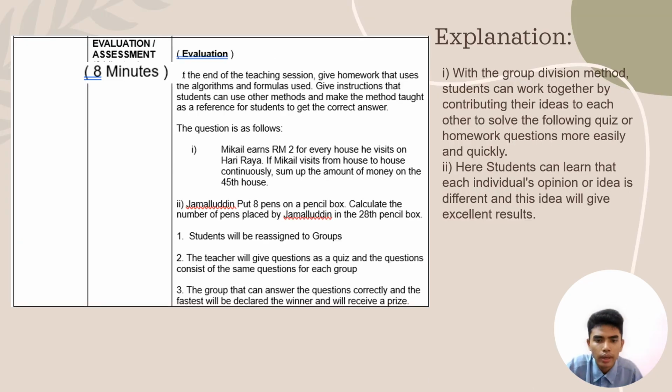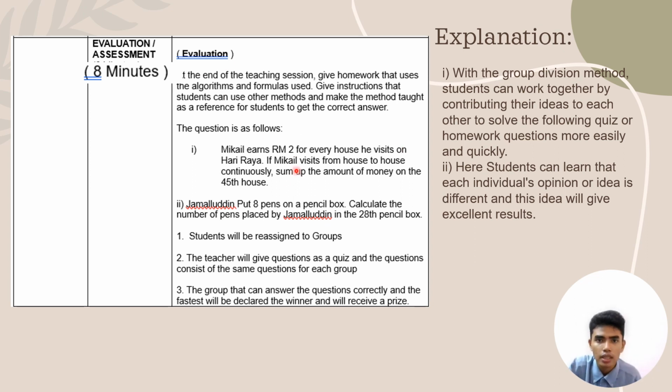Alright, so here we have the evaluation assessment, and the time in this slide is 6 minutes, the average time for primary school students. At the end of the teaching session, give homework that uses the algorithms and formula used. Give instruction that students can use other methods and make the method taught a reference for students to get the correct answer. Which means when we teach the students about things in the activity, that's just a reference for them to use and apply for themselves in the problems they face in the future or in exams. This way they will be more independent and mature, and may think in a more creative way to solve the problem without any guidance.